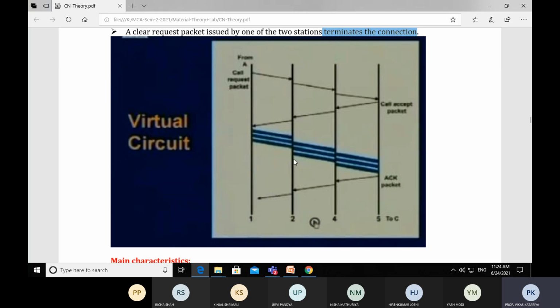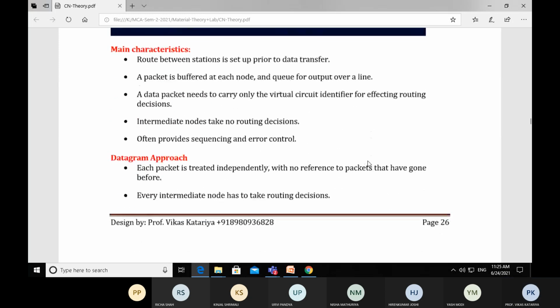After transferring all the data from station A to C, an acknowledgement packet is transferred from C to A using the same virtual path, and then a clear packet is sent by any device, workstation A or C. It may be sent by any device for making disconnection or termination of this connection. So this is called the virtual circuit approach. Now you understand what the virtual circuit approach is.